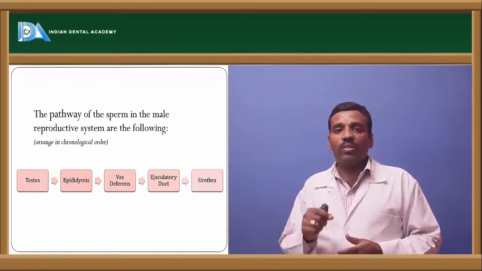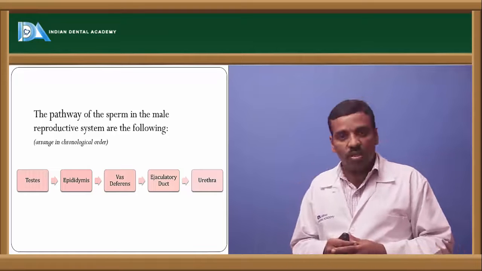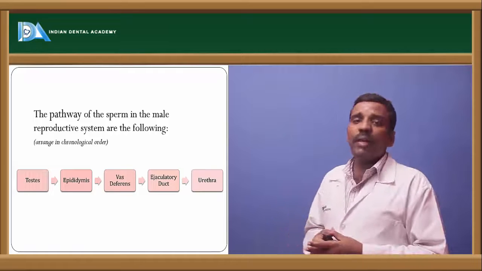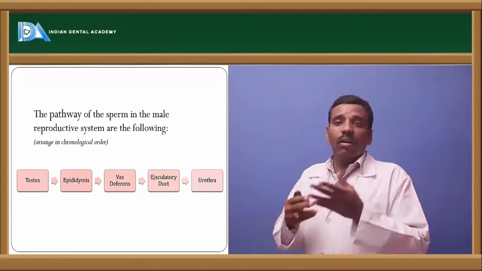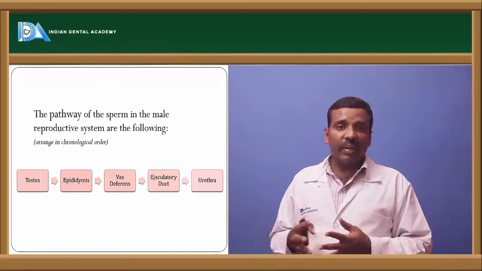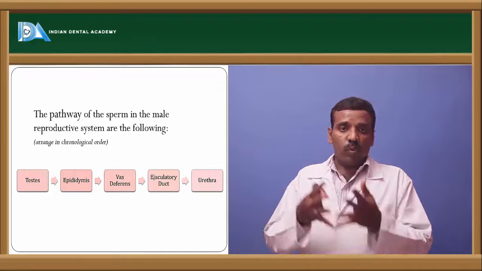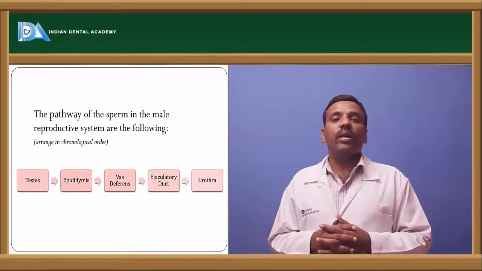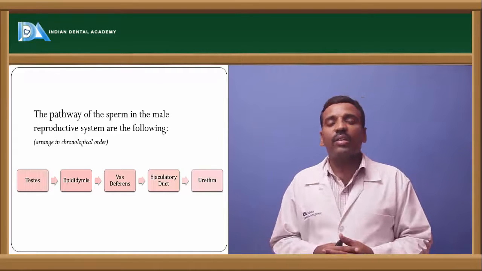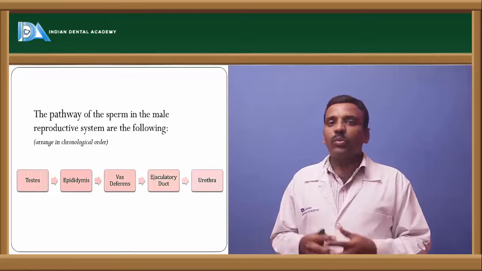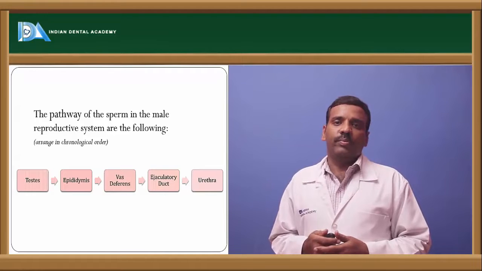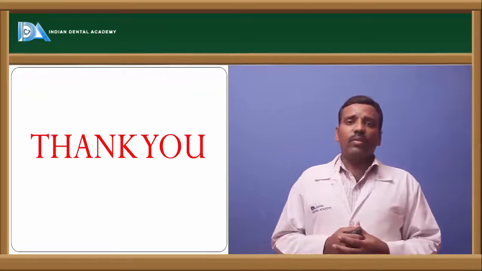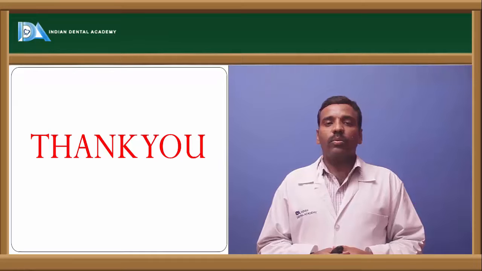Through the vas deferens, when there is movement of the spermatozoa, the seminal plasma from the seminal vesicles, prostate gland and bulbourethral gland is added, and finally it enters into the urethra, and then there is ejaculation. So this is the ejaculation. This is all about the male reproductive system as per my knowledge. Thank you very much.